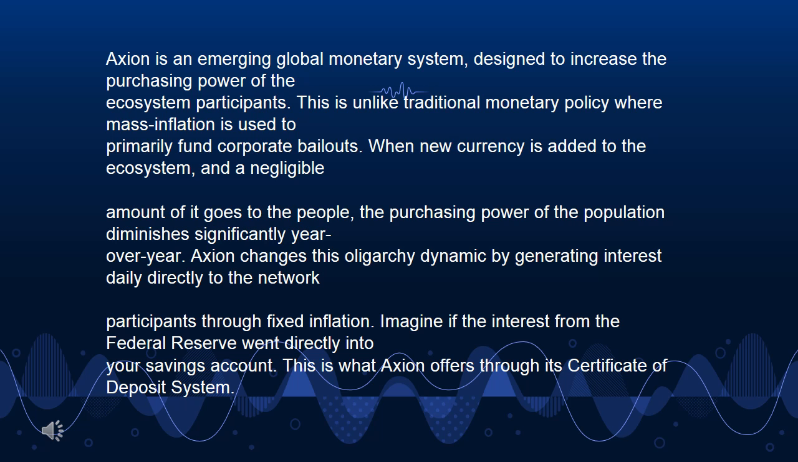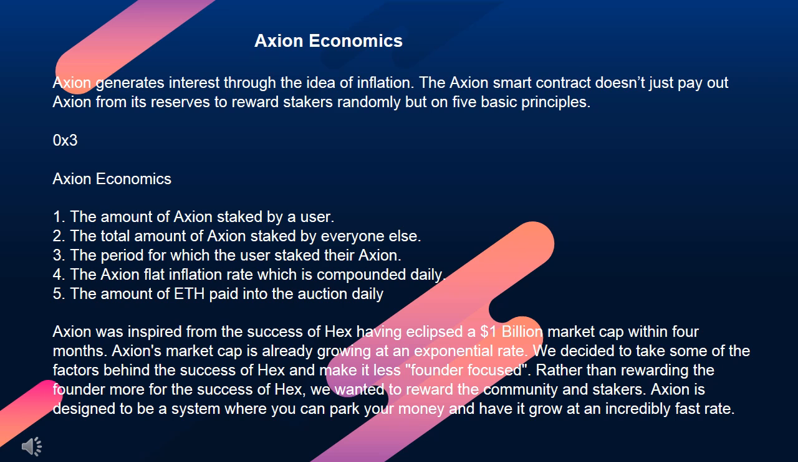Imagine if the interest from the Federal Reserve went directly into your savings account. This is what Axion offers through its certificate of deposit system. Axion economics. Axion generates interest through the idea of inflation. The Axion smart contract doesn't just pay out Axion from its reserves to reward stakers randomly, but on 5 basic